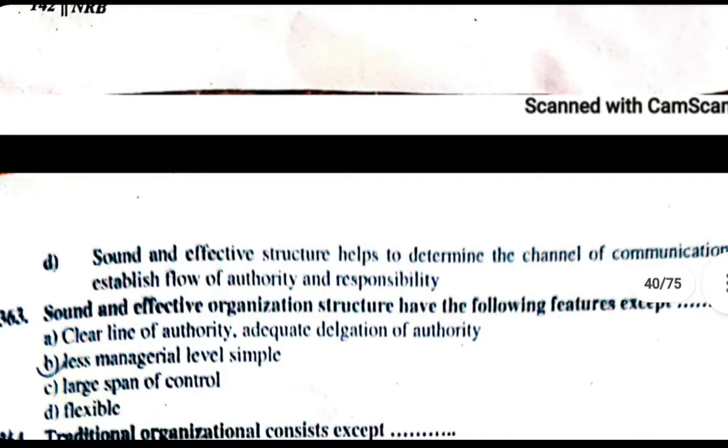363. A sound and effective organization structure has the following features except: A. A clear line of authority, adequate delegation of authority. B. Less managerial levels, simple. C. Large span of control. D. Flexible.